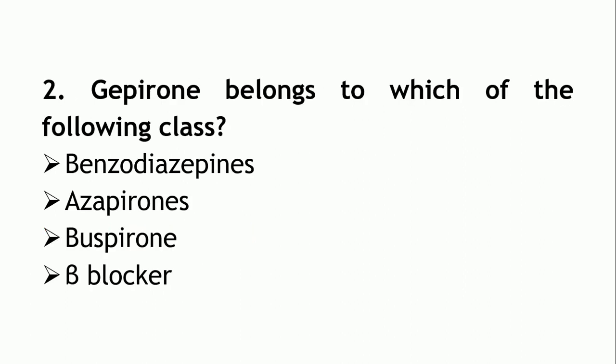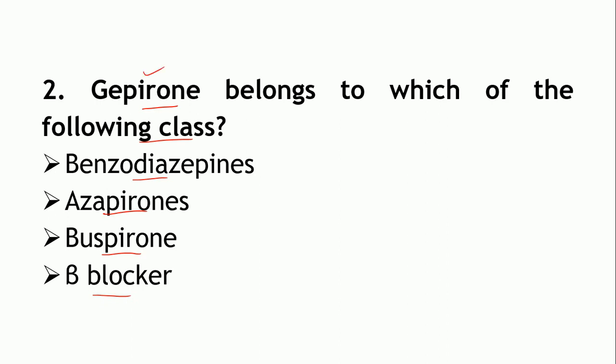And the second question, Gepirone belongs to which of the following class? So, the name of the class, we have seen under the classifications that a particular type of drugs may be divided into several classes, right. So, the classes like say benzodiazepines is one of the class, azapirones, okay, beta blocker is one of the class, buspirone is actually an example belonging to the same class as Gepirone is.